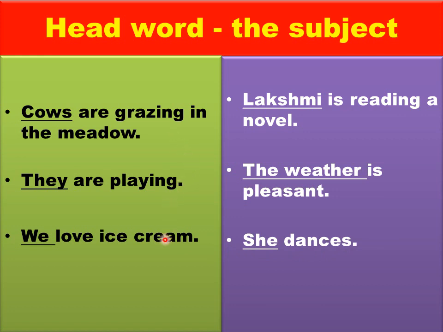In each of these sentences, we are speaking about somebody or something, right? We have a subject to talk about like cows, they, we, Lakshmi, the weather, she. Hence, all these underlined words are the subject and the rest of the part of the sentence is predicate, right? You might have noticed that the words underlined are either nouns or pronouns.